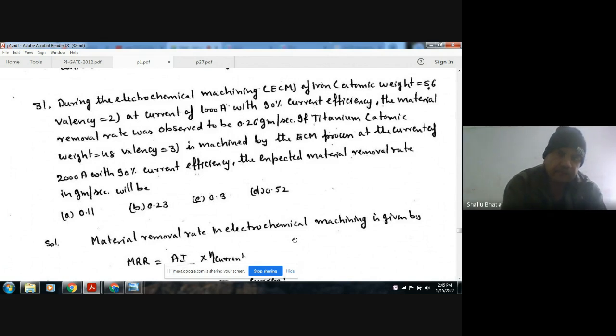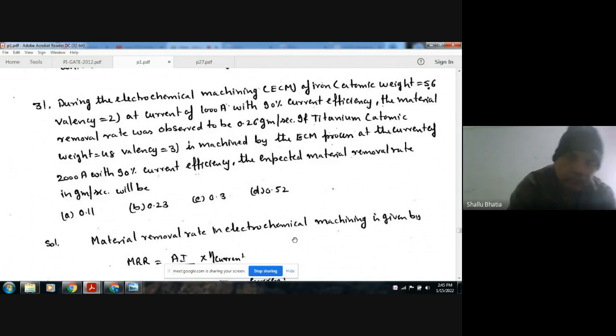If a titanium bracket, atomic weight 48 and valency 3, is machined by the ECM process at a current of 2000 ampere with 90% current efficiency, the effective material removal rate in gram per second will be: option A 0.11, option B 0.23, option C 0.3, and option D 0.52.